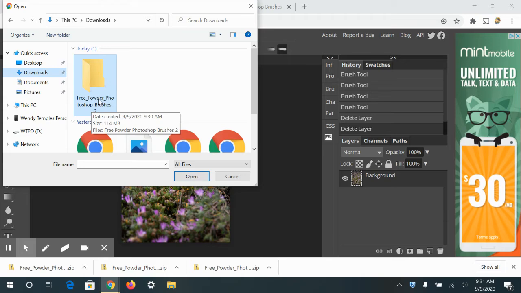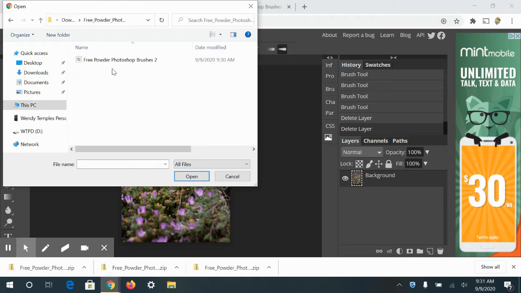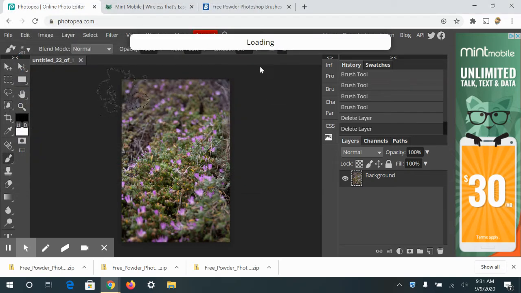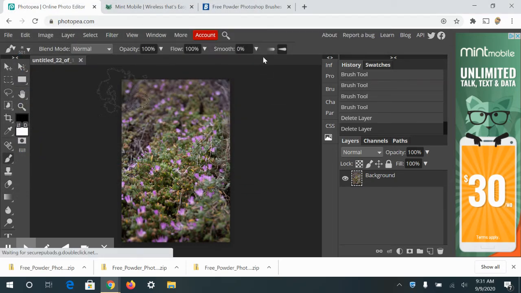This is my new brush folder that I just extracted. I'm going to double click and open it up, and I'm going to click on this free powder Photoshop brushes. And I'm going to hit open, and it's going to load, and my brushes have been added.